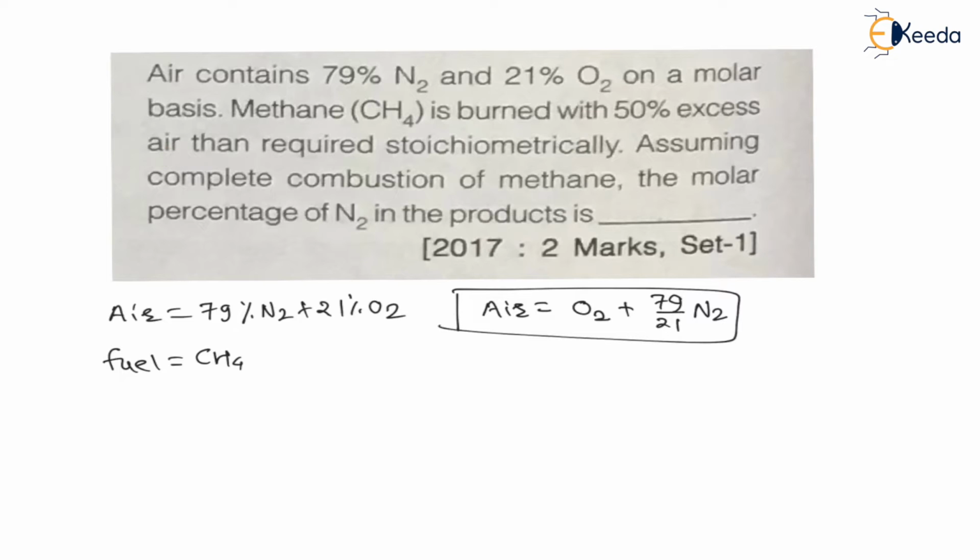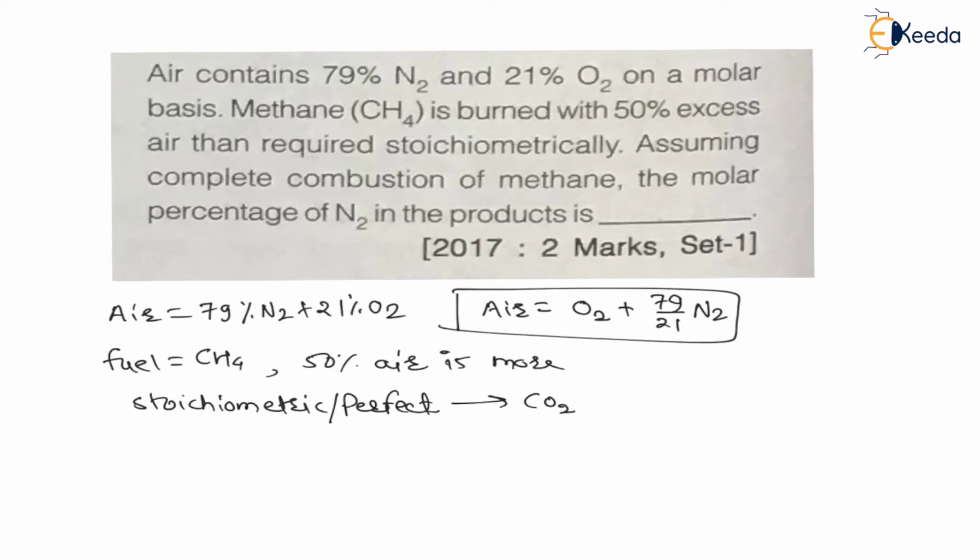Now they are saying there is excess air, 50% air more than required stoichiometrically, means perfect combustion. Stoichiometric means perfect combustion, that already we have seen. And for perfect combustion, the pollution is only carbon dioxide, that already we have seen in previous questions.